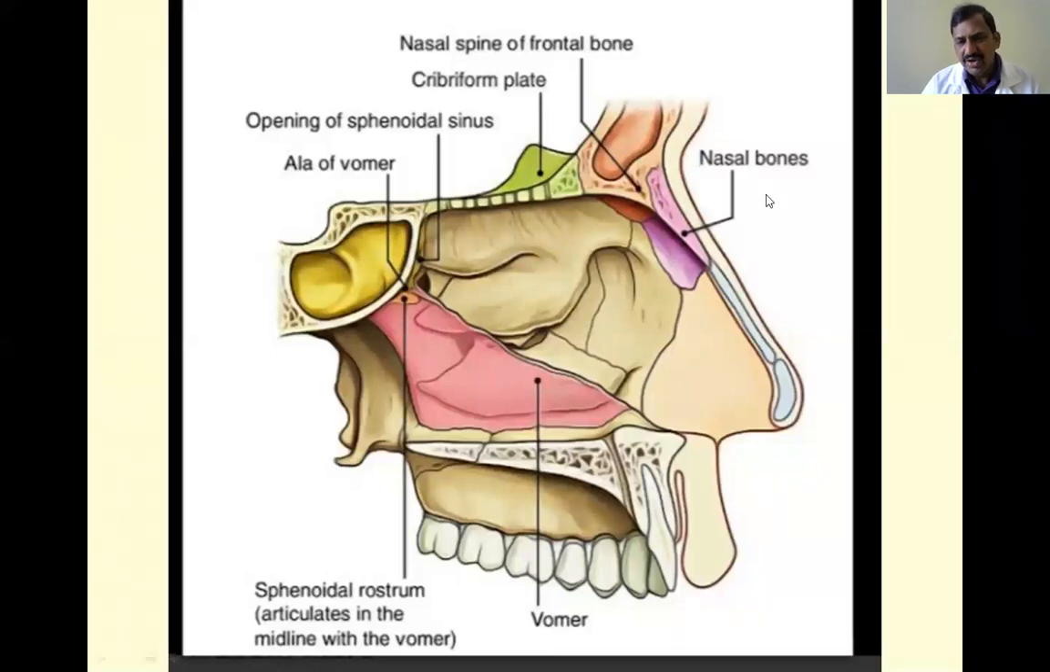The anterior part is the area most commonly fractured during road traffic accidents, or during fighting, boxing or similar activities. There is a chance for fracture of these bones. That is about the roof.